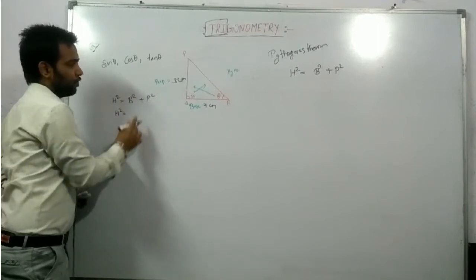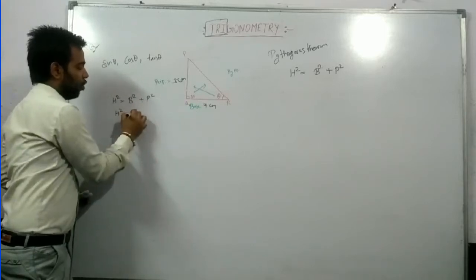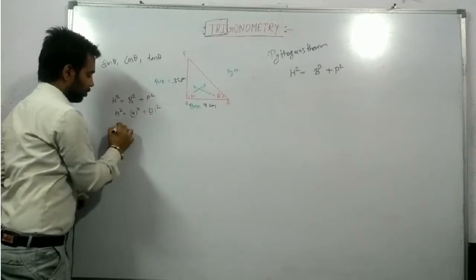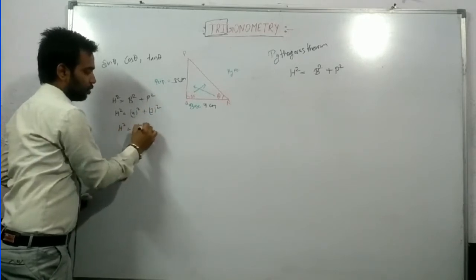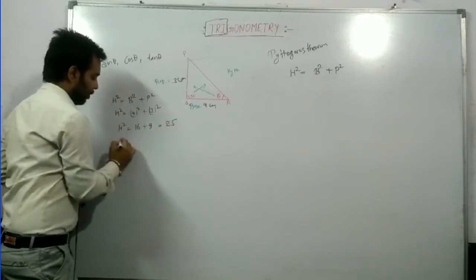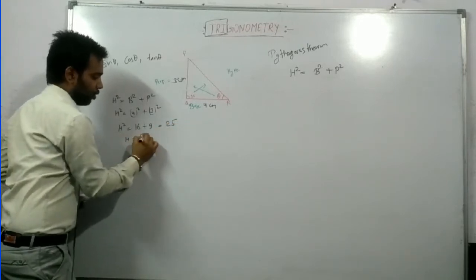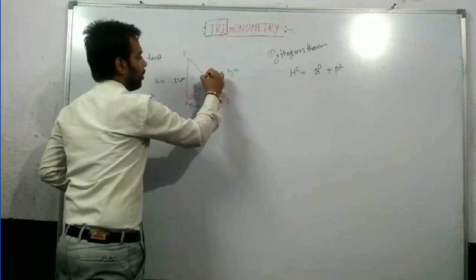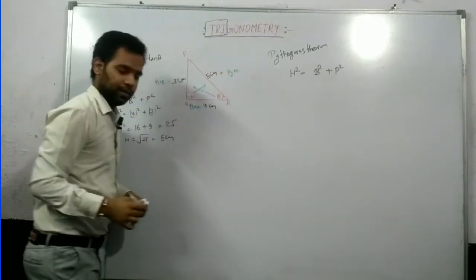So h square is equal to, what is the value of b? 4. 4 square plus p, 3, 3 square. So h square is equal to 16 plus 9. That means 25. So h is equal to under root 25. That means the value of hypotenuse is 5 centimeter.